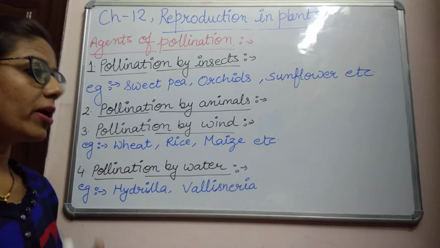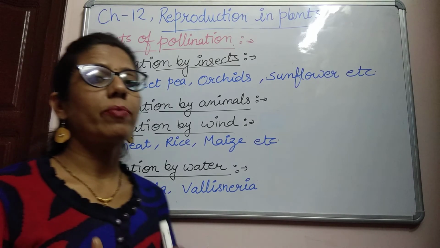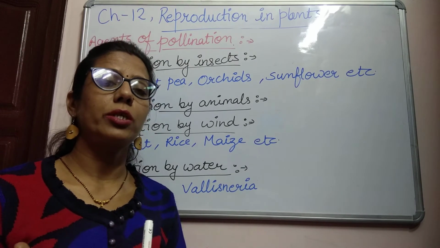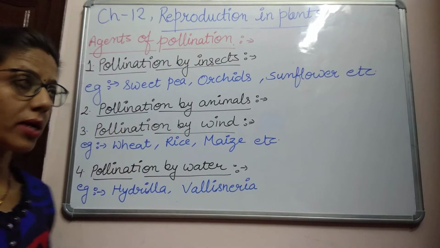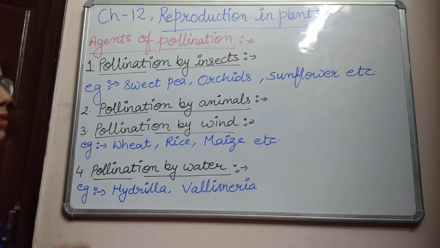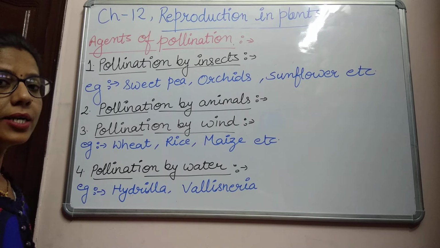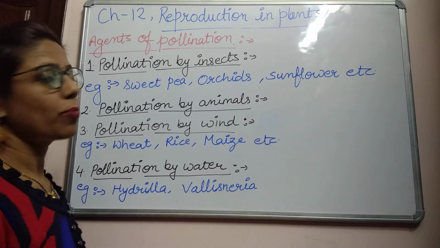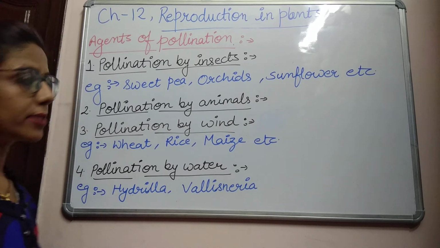So in this way the pollen grains are transferred by the insect from anther to stigma from one plant to another plant. Some examples in which pollination by insects occurs are sweet pea, orchids and sunflower. In these plants the pollination is done by insects.